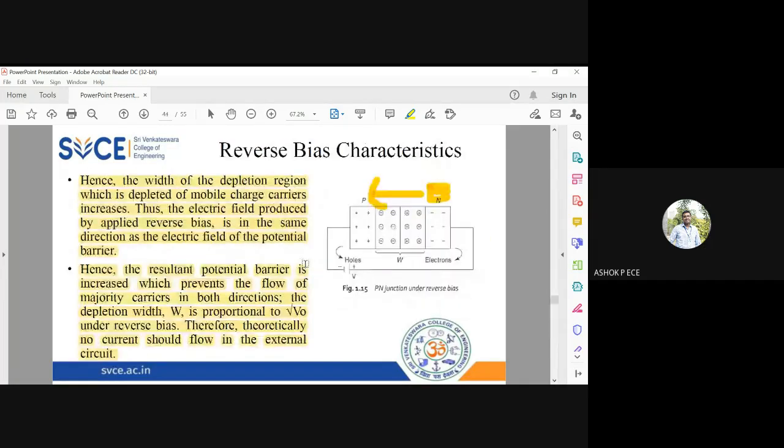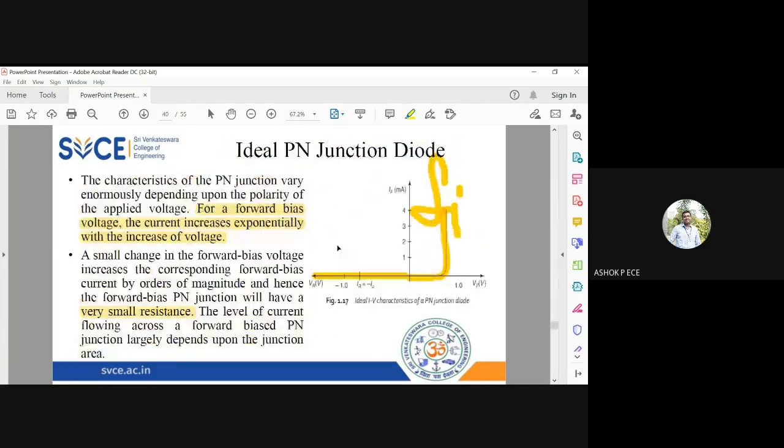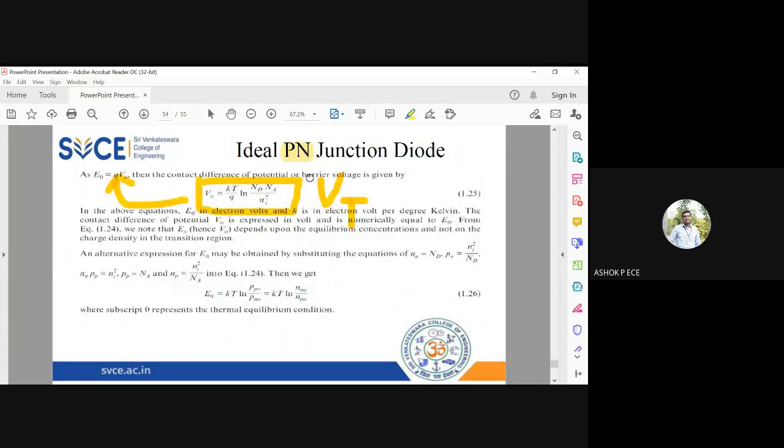Initially, we derived the expression for V naught from the forward bias characteristics. So this expression can also be used, and that expression can also be used. Both will give the same answer. This one we are deriving from the PN junction diode structure. That one we derived from the depletion layer width on both sides. Both are going to give you the same answer.